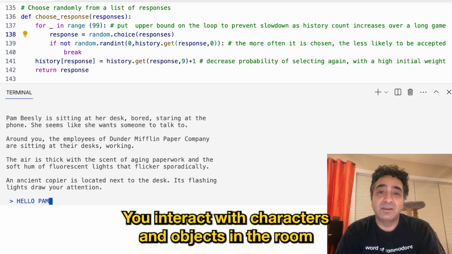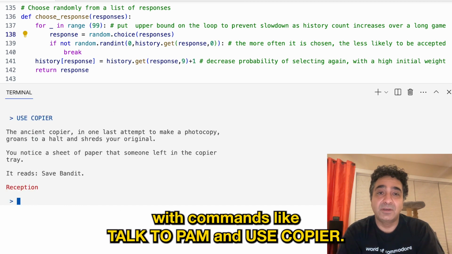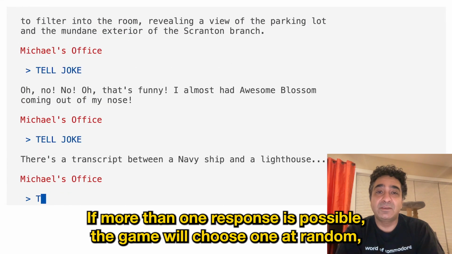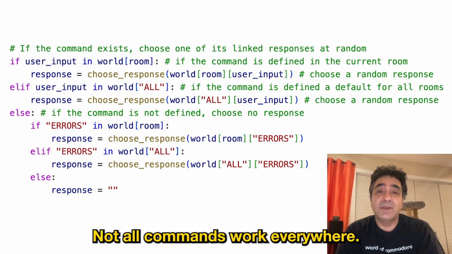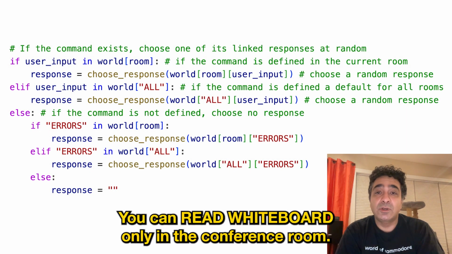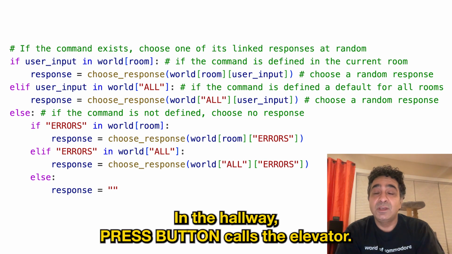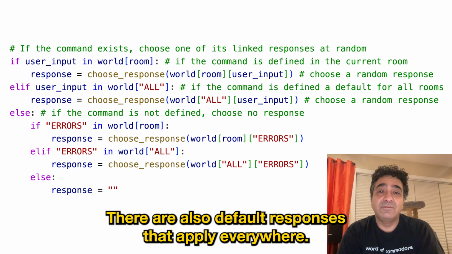You interact with characters and objects in the room with commands like talk to Pam and use copier. If more than one response is possible, the game will choose one at random, but in a way to avoid too much repetition. Not all commands work everywhere. You can read the whiteboard only in the conference room. Some commands respond differently by room. In the hallway, pressing the button calls the elevator, but in the warehouse, it activates the baler. There are also default responses that apply everywhere.